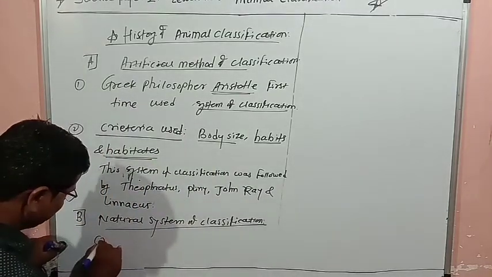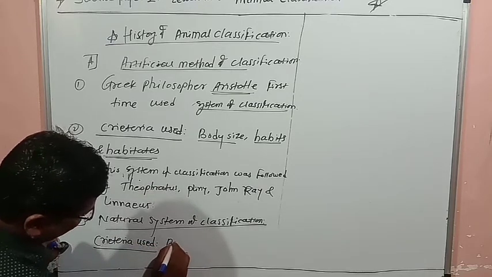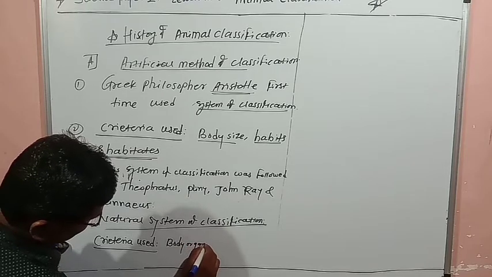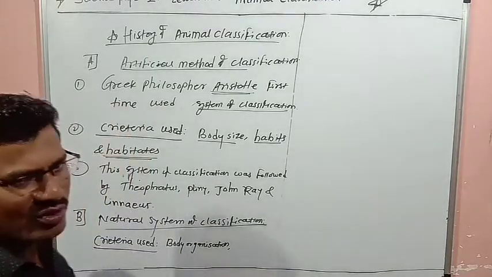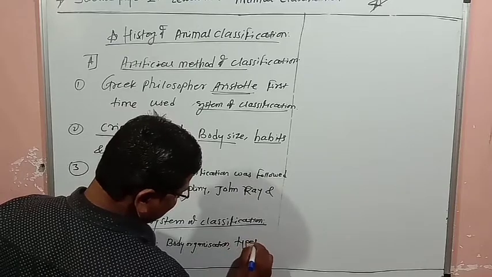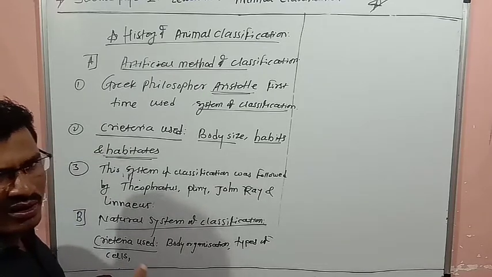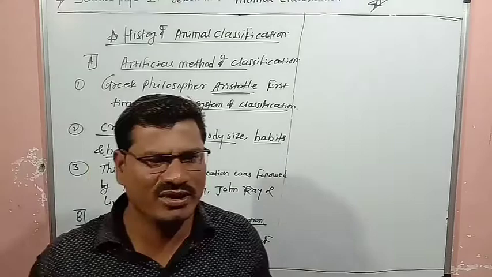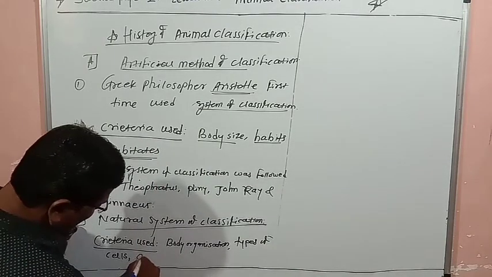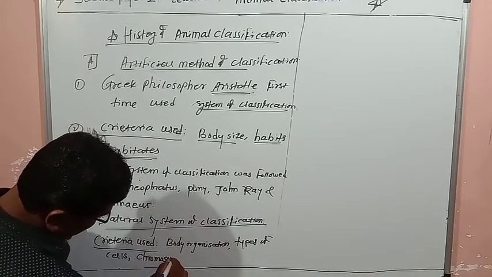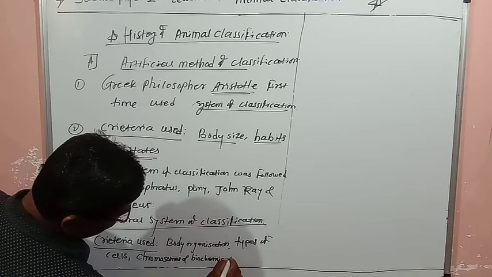So the criteria used are body organization, then types of cells, chromosomes, and biochemical processes or biochemical properties.